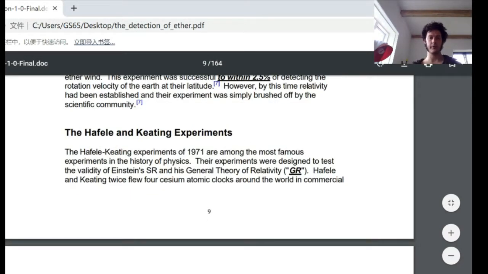The Feely and Keating experiments. The Feely-Keating experiments in 1971 are among the most famous experiments in the history of physics. The experiments were designed to test the validity of Einstein's special relativity and his general theory of relativity, GR.